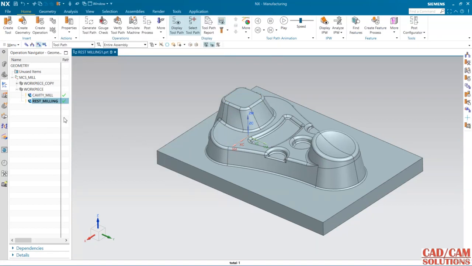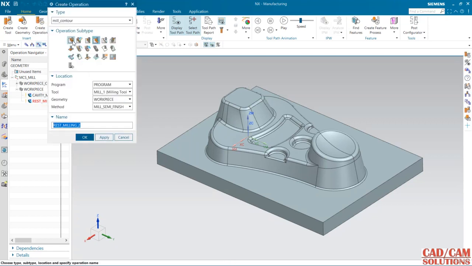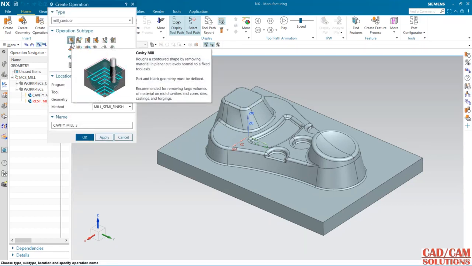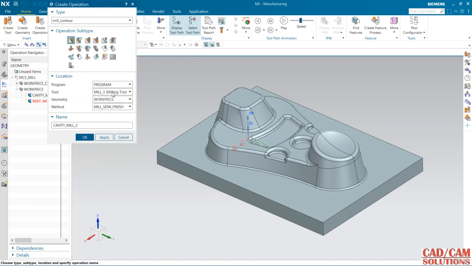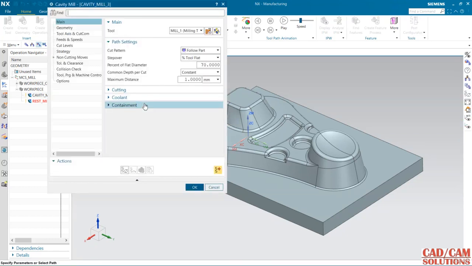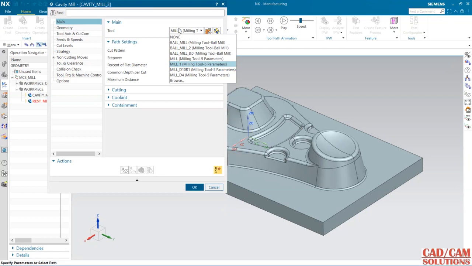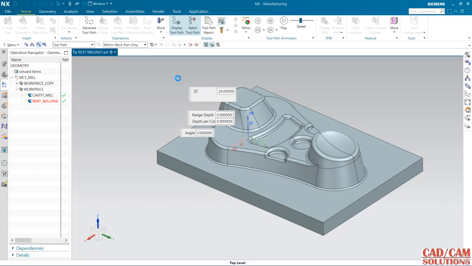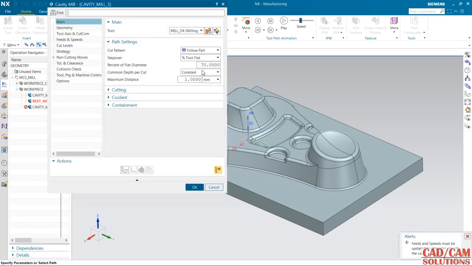This time I want to do this rest milling with the help of this cavity mill. So select this cavity mill. You can directly use cavity mill for rest operation, and the tool is now, keep it semi-finished, no problem. Okay, so I'm going to change the tool as 4. And 20 is a step over, 0.2 is a depth of cut, and under this cutting